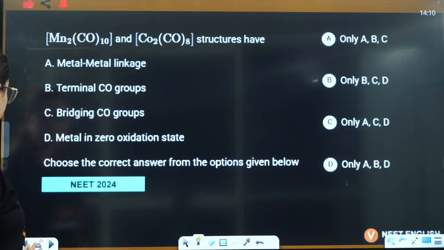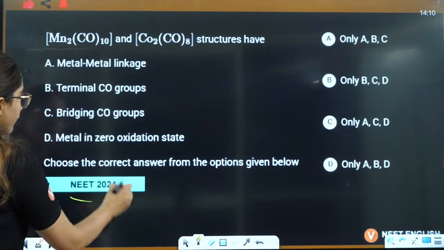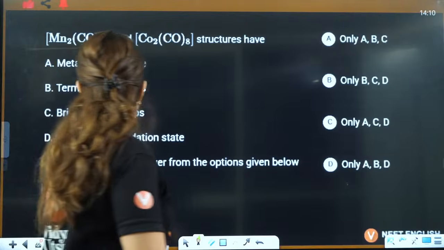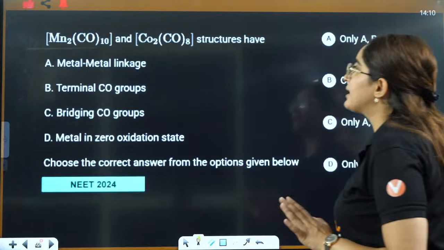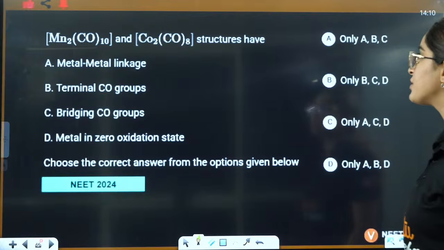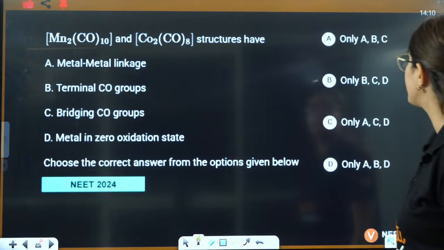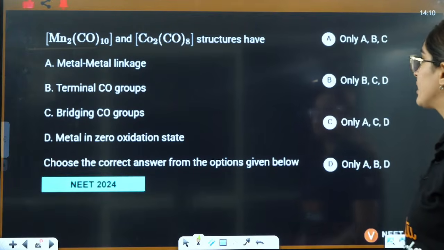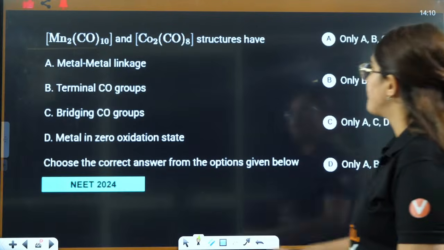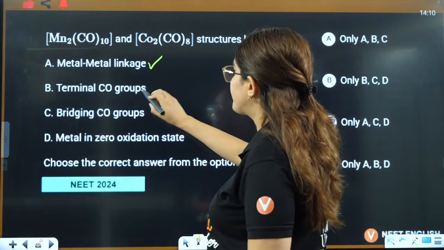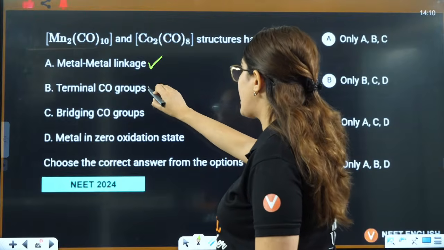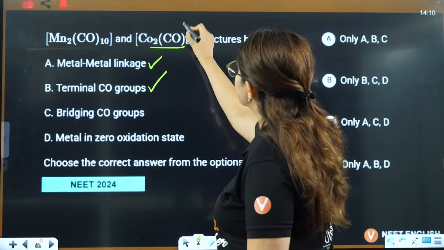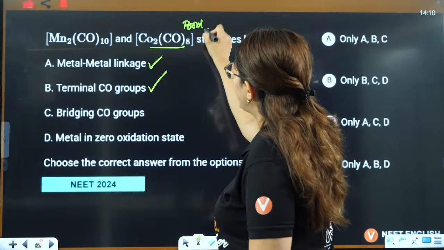Okay. NEET 2024, they have asked you a question based on this structure, that is metal linkage. Both have metal linkage. They have terminal, both have terminal. This has bridging carbonyl and terminal as well.